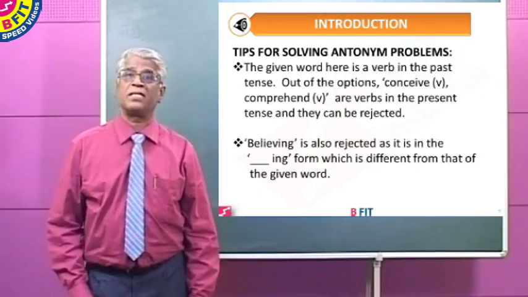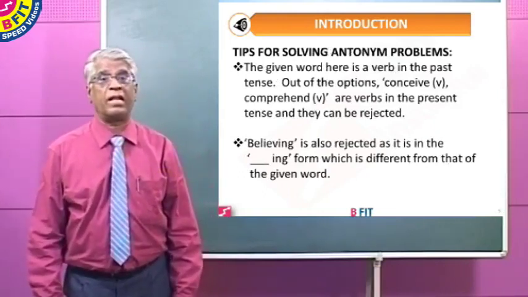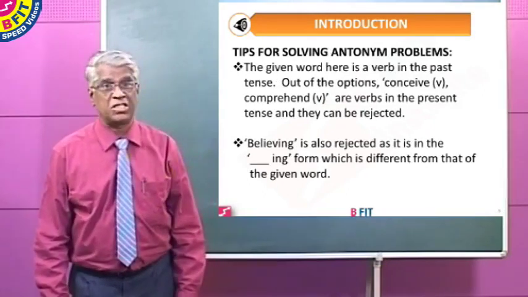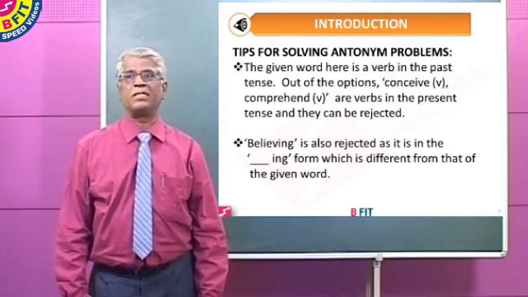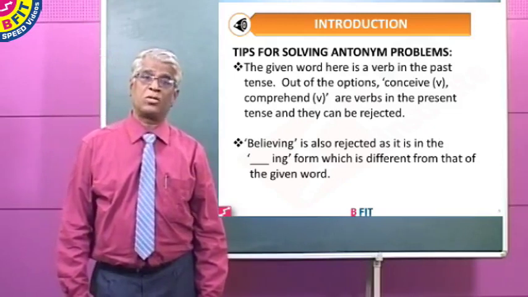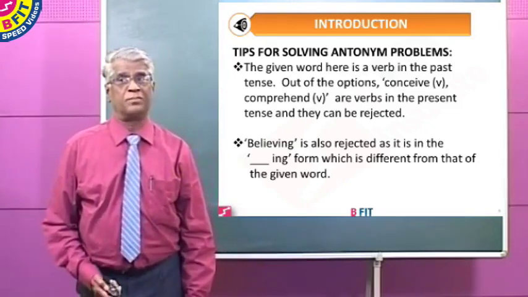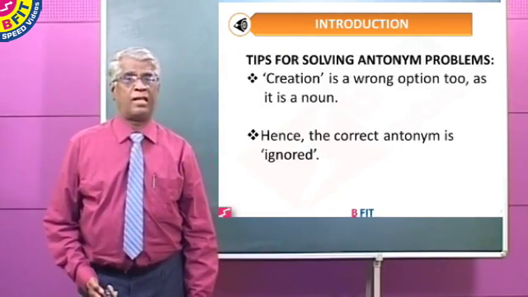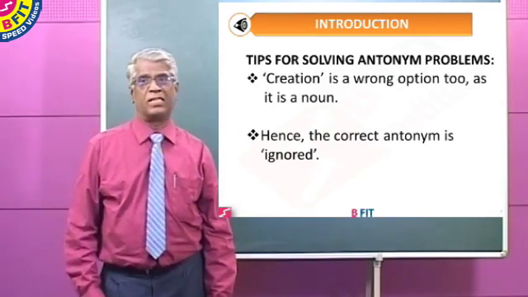Now, there are some tips which are helpful, provided you don't over rely upon these clues. Clues should be used judiciously. The given word here is a verb in the past tense, as we talked about.